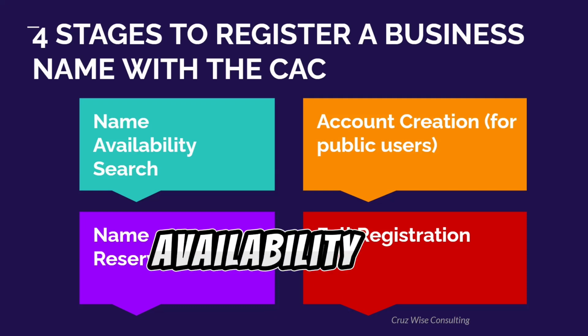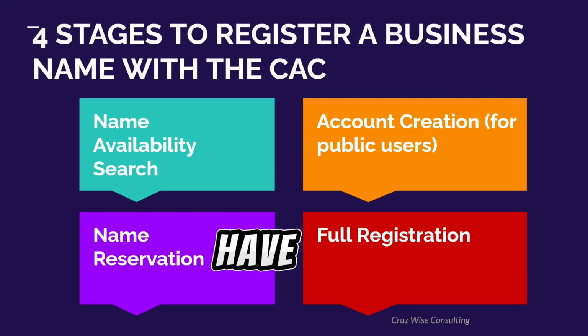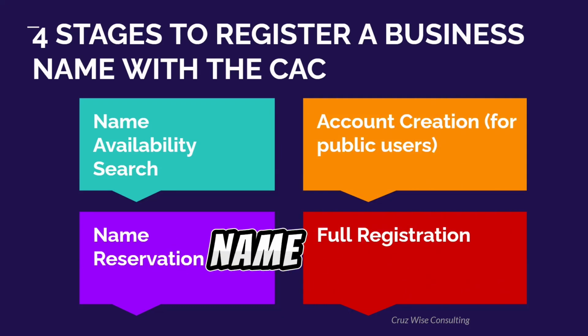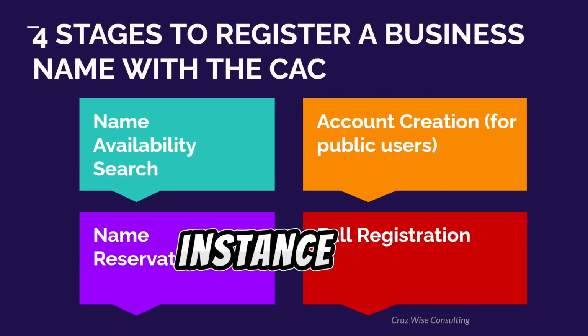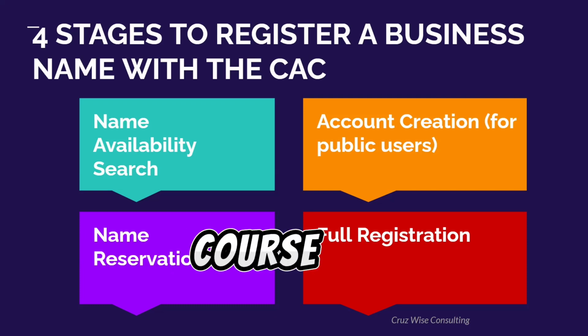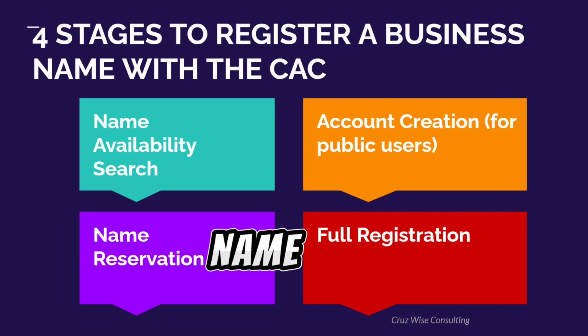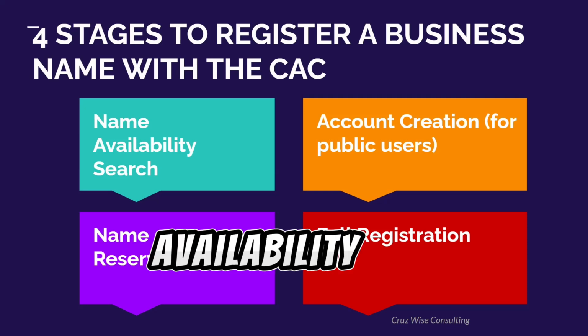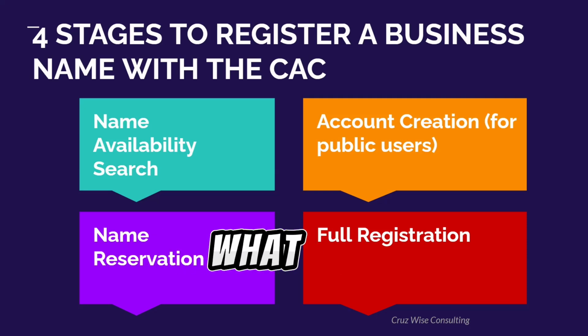So the name availability search is basically you checking the name you have in mind to register if it has already been registered by someone else. So that's what the name availability search does. For instance, if you have a name you want to register, of course the CAC will not permit 2 businesses to register the same name, or even a name that is similar. So if you have a name that has been registered before, it cannot be registered again. So the first thing you need to do, when you are handed a business to register, is to check the availability of that name you are handed. So that's what the first process does.